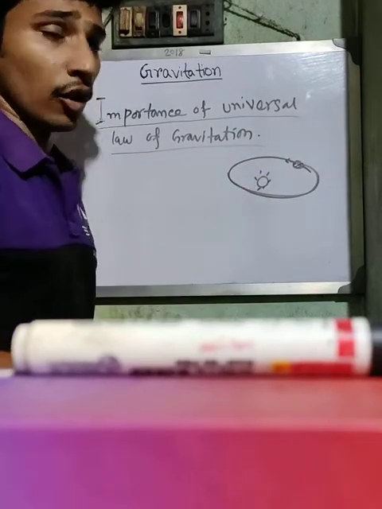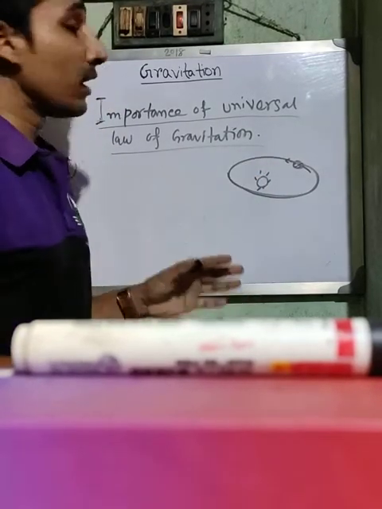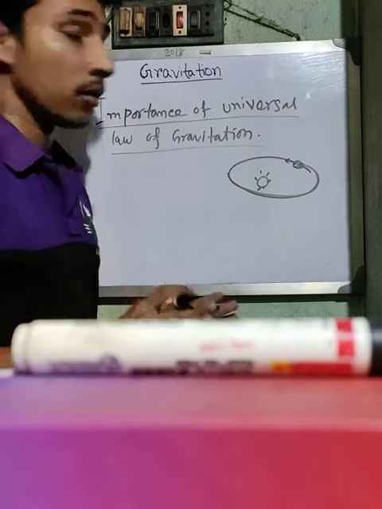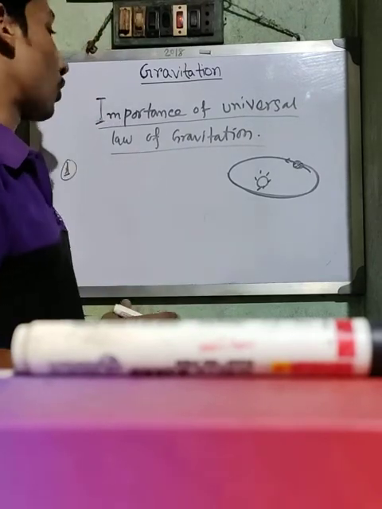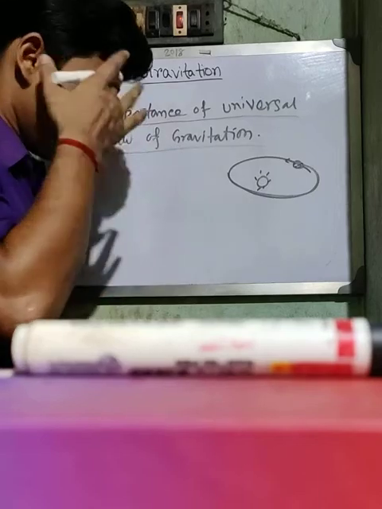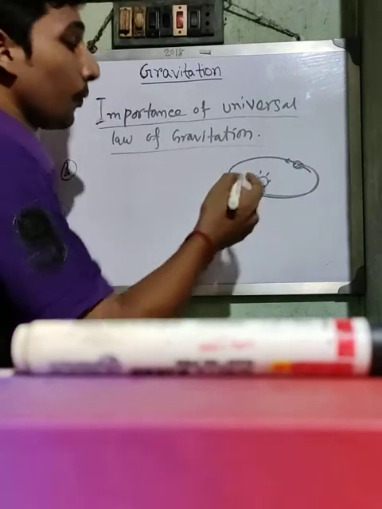Every planet or Earth revolves around the sun due to the force of gravitation.